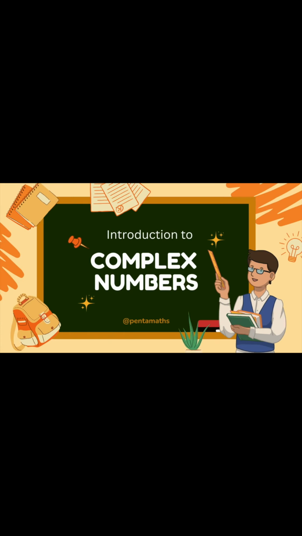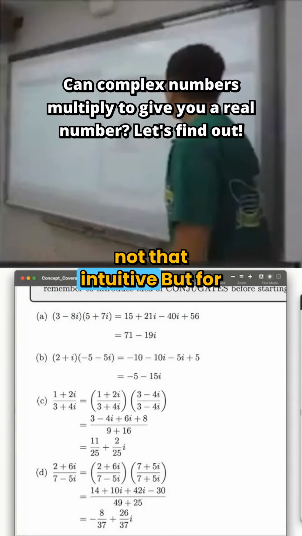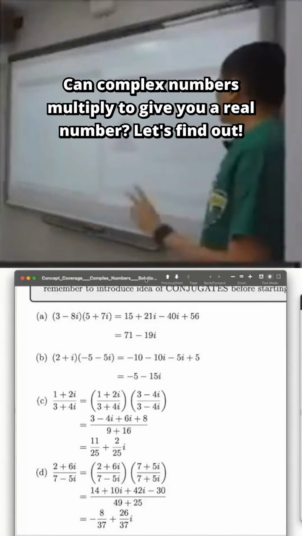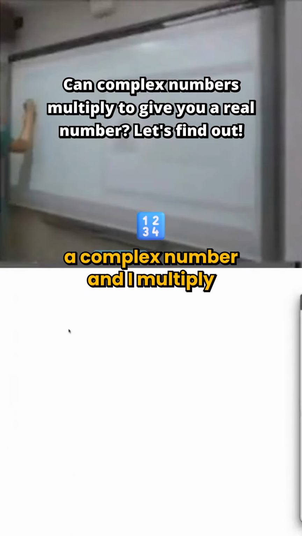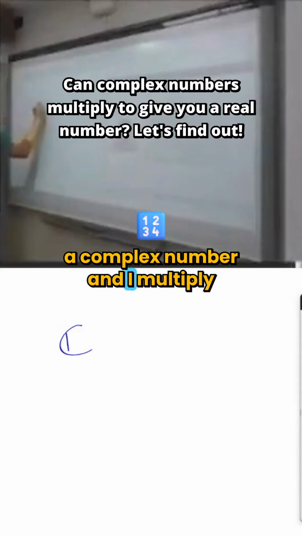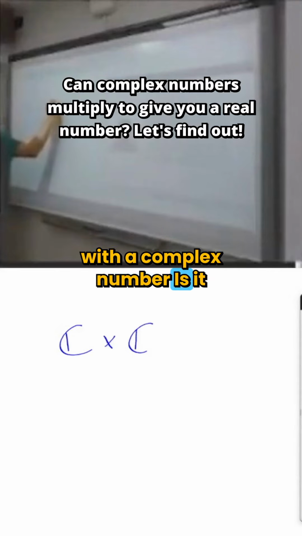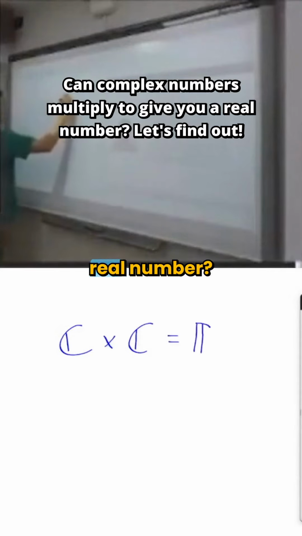These are things that are not that intuitive. But for now, something to think about. Are the following two situations possible? Situation number one is if I have a complex number and I multiply it with a complex number, is it possible to get a real number?